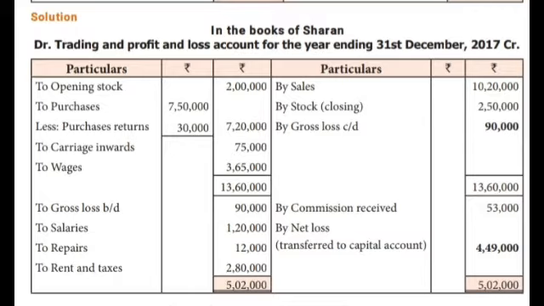So gross loss, and salaries, repairs, rent and taxes. On the credit side, commission received, and in the P&L account we have a net loss. The debit is a higher amount, so you subtract the credit side. Finally, we get a net loss, which is transferred to the capital account.